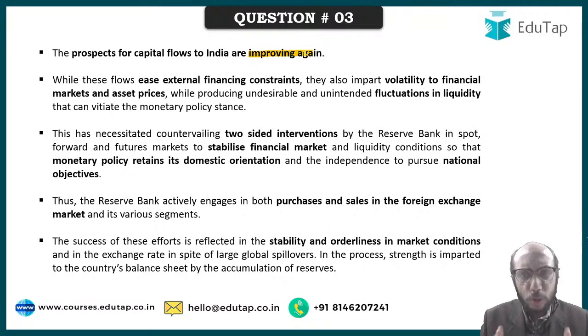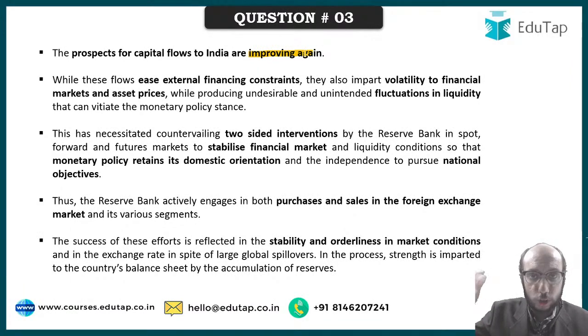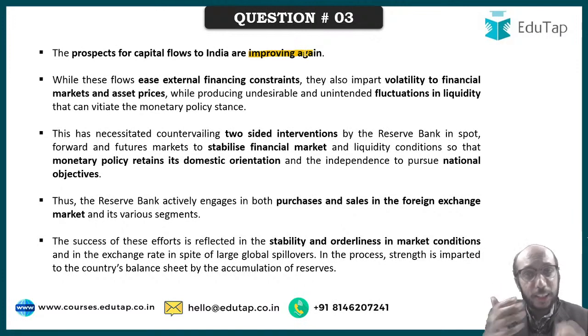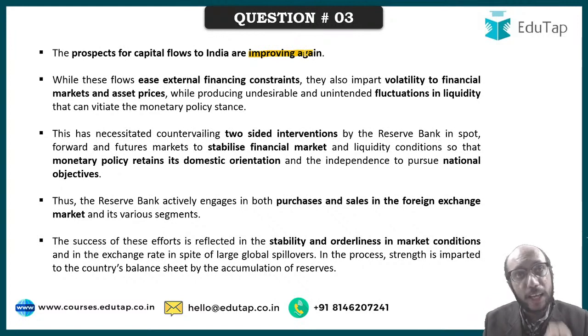So when so much amount of foreign exchange reserve is there with the Reserve Bank of India, right? So those who are lending money, those external agencies which are lending money to Indian corporates or let us say government of India, they know that RBI is sitting on a cash pile of $600 billion, right? So if they lend money to Indian borrowers, their money is safe because RBI has a lot of firepower, right?